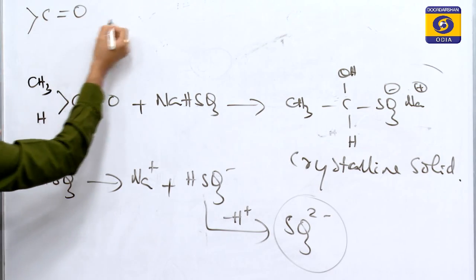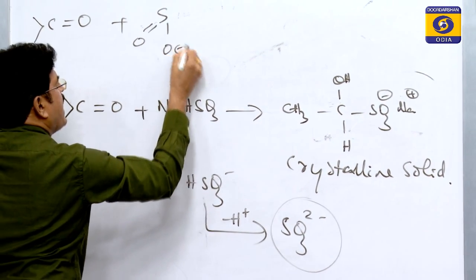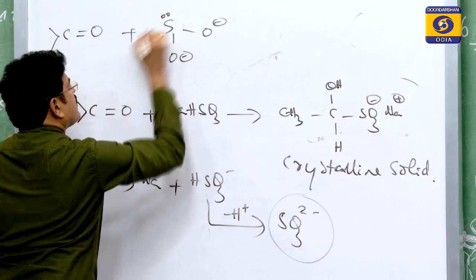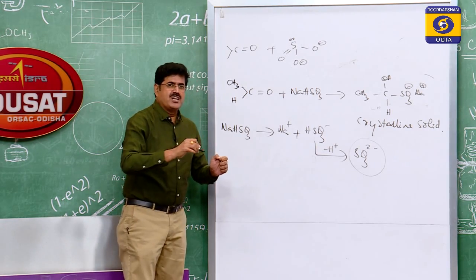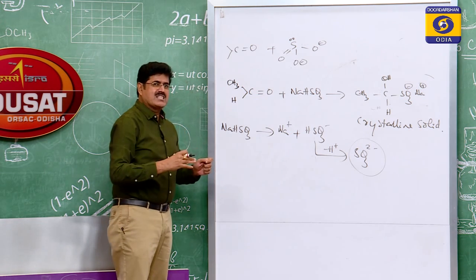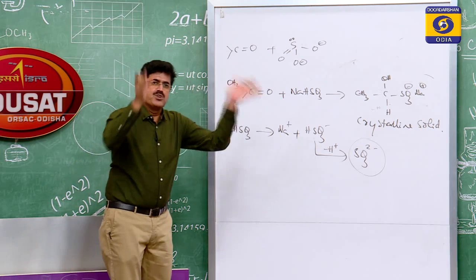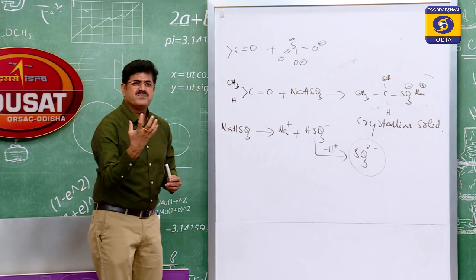This is the carbonyl carbon and this is that sulfite ion. Remember, though negative charge is present on the oxygen atom, it is not the nucleophilic atom here. Oxygen is less nucleophilic than sulfur. Sulfur is larger in size, so it is more nucleophilic. Remember, nucleophilicity is a kinetic phenomenon.